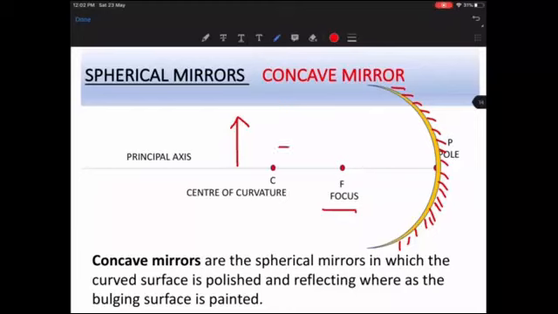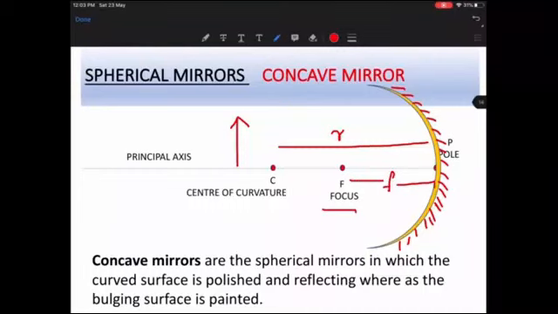Now, this length from C to P is called the radius of curvature, because C is the center of curvature. The point F that we see here, the distance from F to P, is called the focal length of a concave mirror.